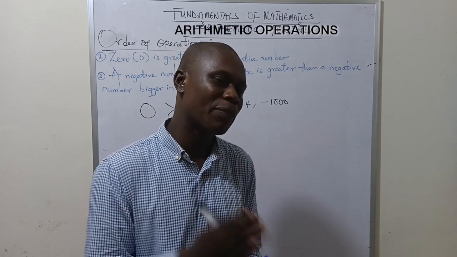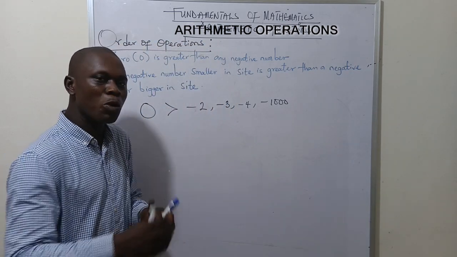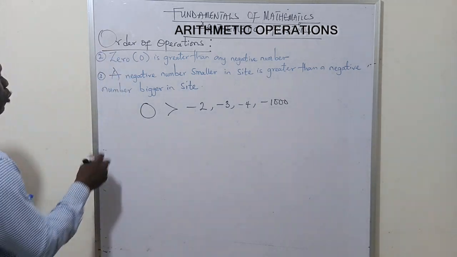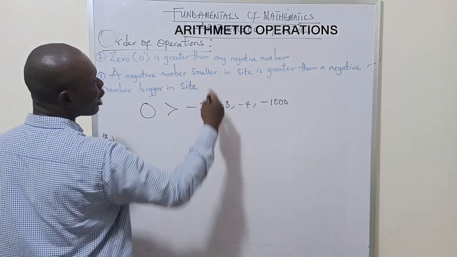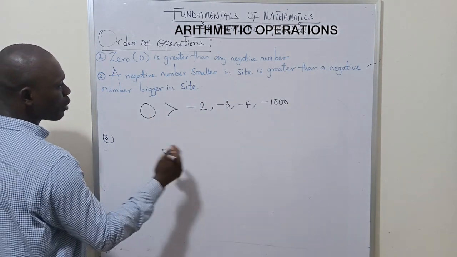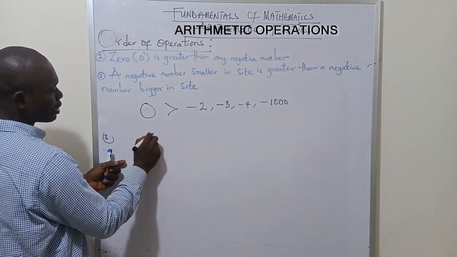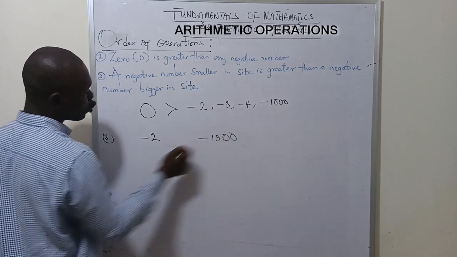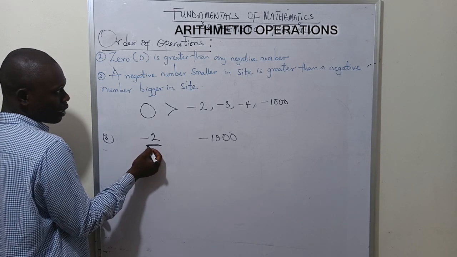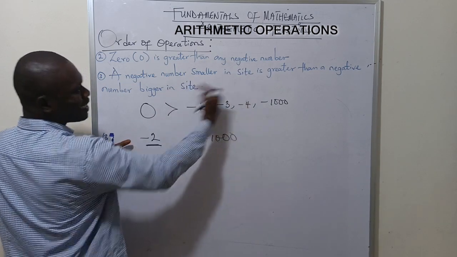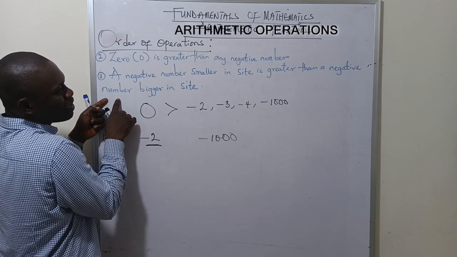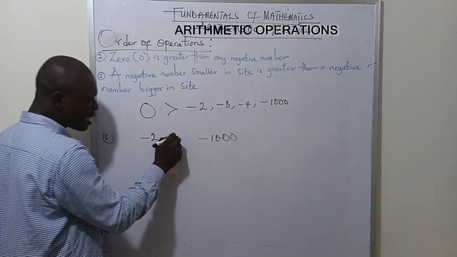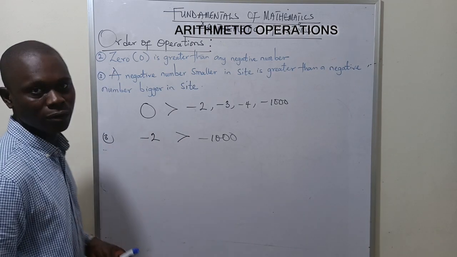Now in mathematics, we need to understand this basis so that when we keep going further, we can learn better. Now the third point is a negative number smaller in size. What do I mean? A negative number smaller in size, like minus 2 compared to minus 1000. So minus 2 is smaller in size. Are you getting it? A negative number smaller in size is greater than a negative number bigger in size. So it simply means minus 2 here is definitely greater than minus 1000.